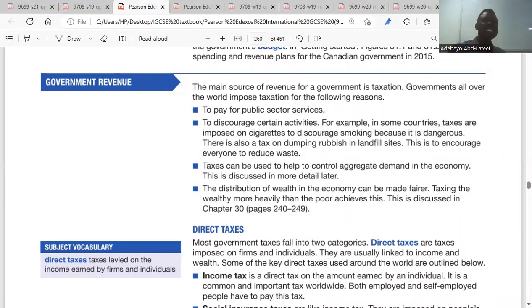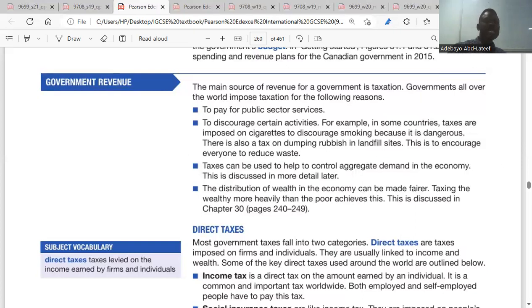Two, to discourage certain activities. For example, in some countries, taxes are imposed on cigarettes to discourage consumption. There's also tax on dumping rubbish in landfill sites. This is to encourage everyone to reduce waste. So government would impose taxes based on this reason.